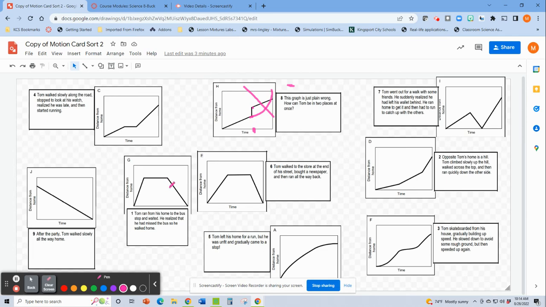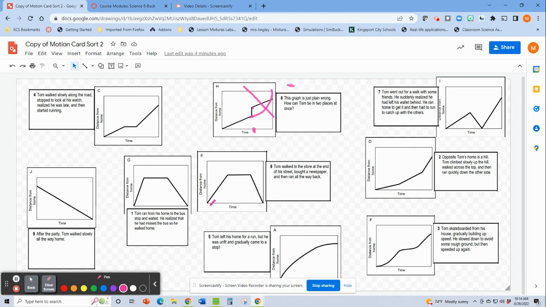Let's do these two. They're kind of similar. I had to look a little bit at them, but I think number 1 goes with G. Tom ran from his home. That's pretty steep. And waited at the bus stop, so not moving. Realized he had missed the bus, so he walked back home. And this is not as steep as this. So I think that that is correct.